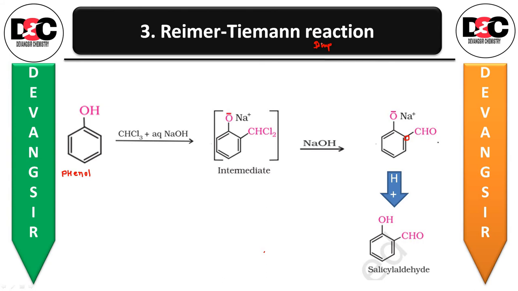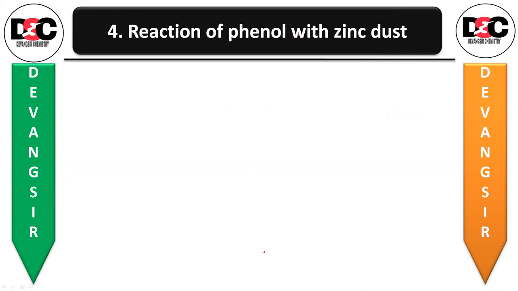Now, the next reaction, that is the fourth one. Reaction of phenol with zinc dust, Zn. Let us see that phenol is converted to benzene on heating with zinc dust. So phenol will be reacting with the zinc metal or zinc dust.